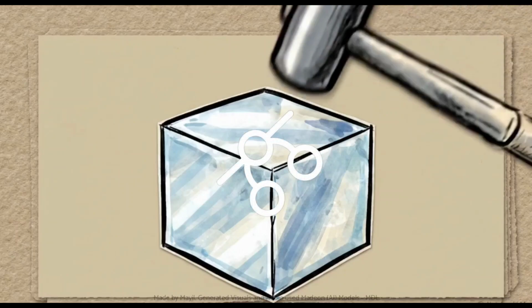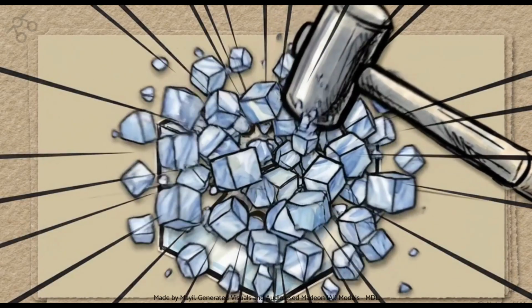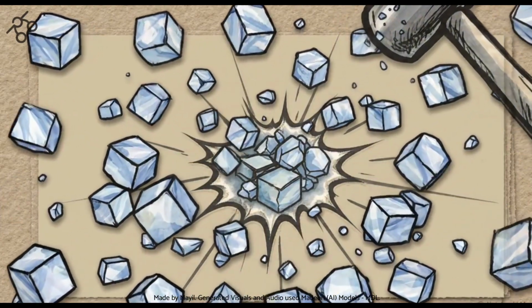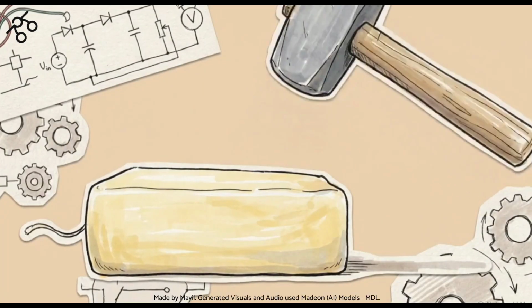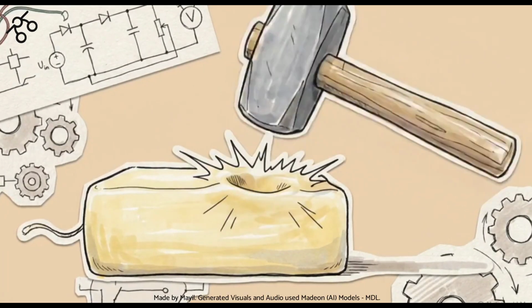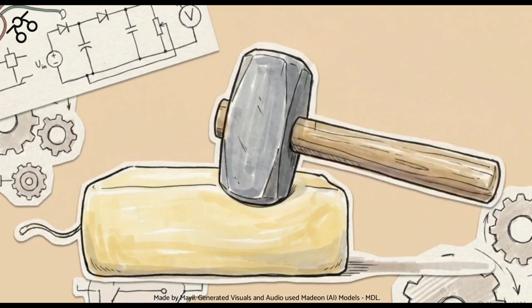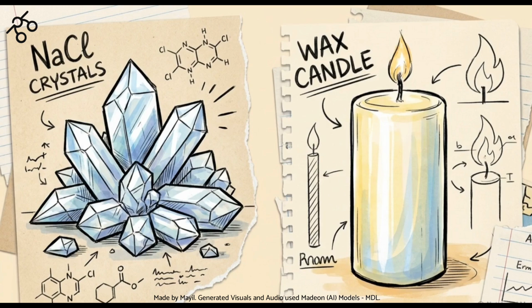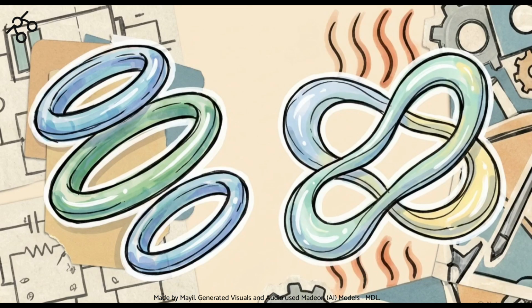Take a block of table salt, hit it with a hammer, and it shatters into thousands of sharp, rigid fragments. Do the exact same thing to a block of candle wax, and it barely reacts. It's simply dense, bending around the impact. Both of these materials are simply collections of atoms. The reason they react so differently to physical force comes down entirely to how they handle their electrons.